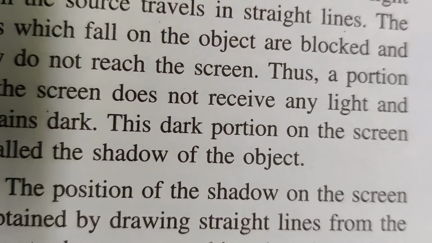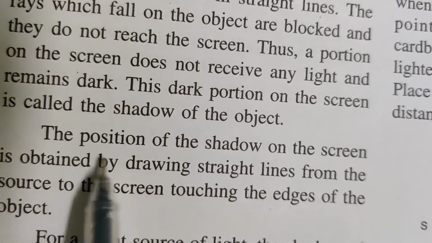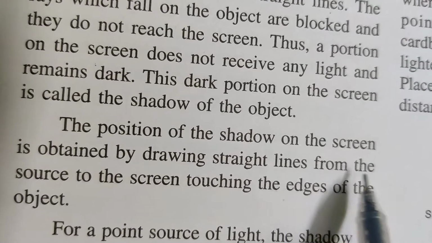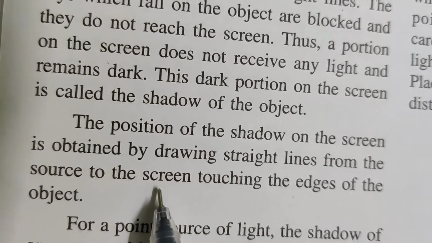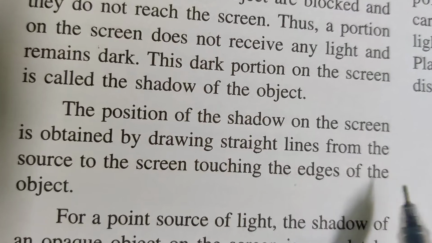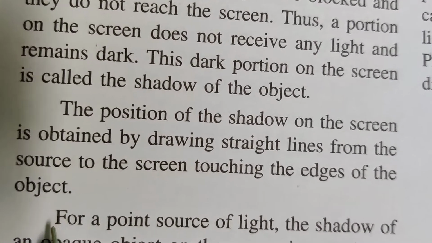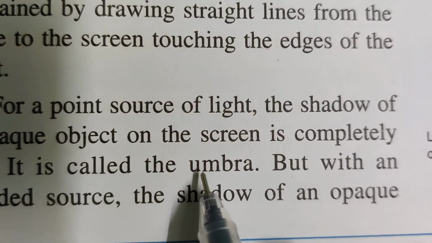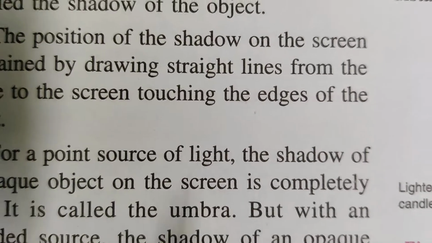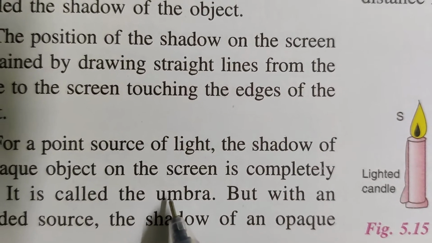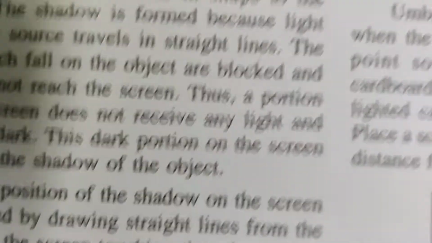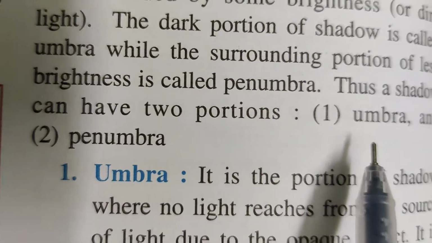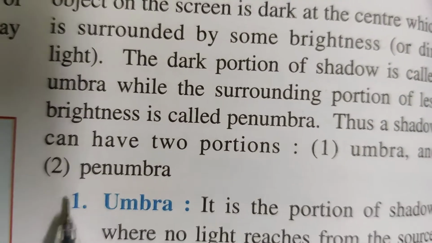Now children, the position of the shadow on the screen is obtained by drawing straight lines from the source to the screen touching the edges of the object. Now regarding these shadows, we should learn what is umbra and what is penumbra.